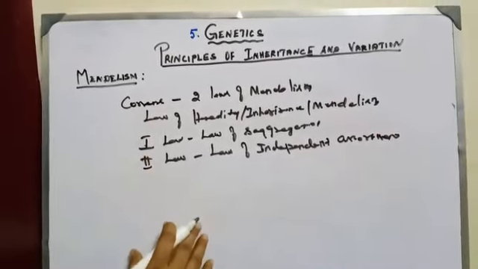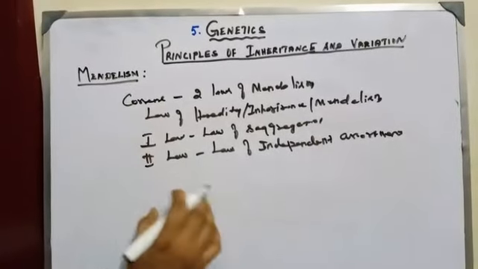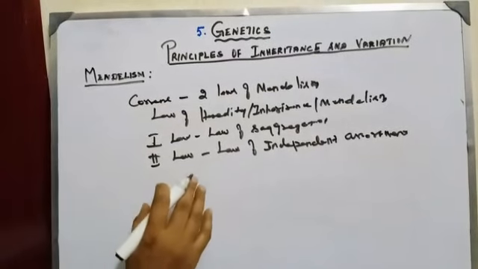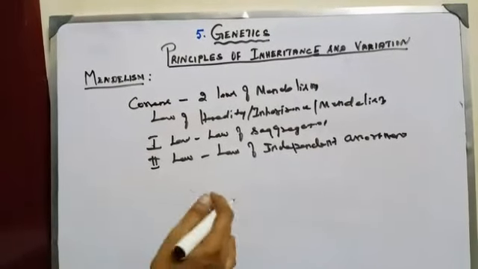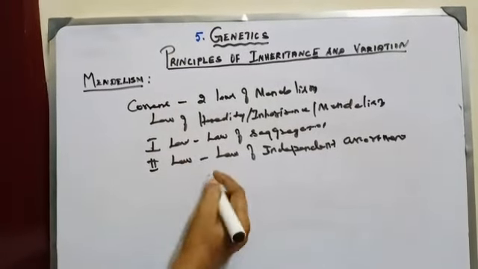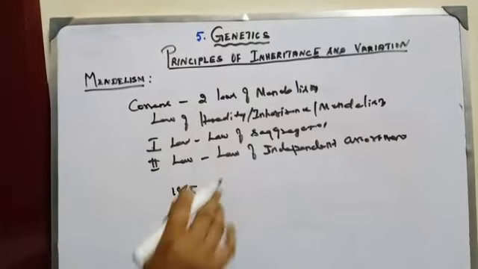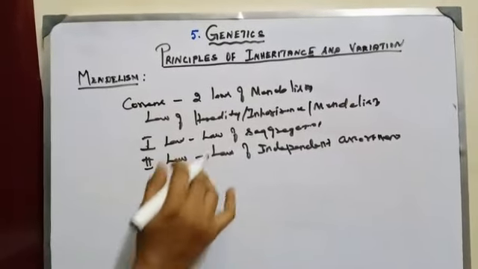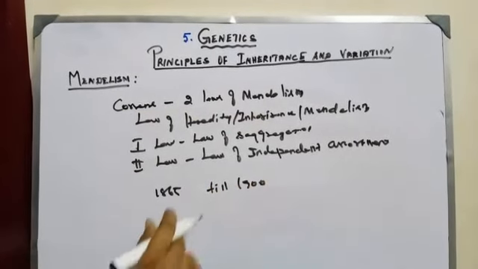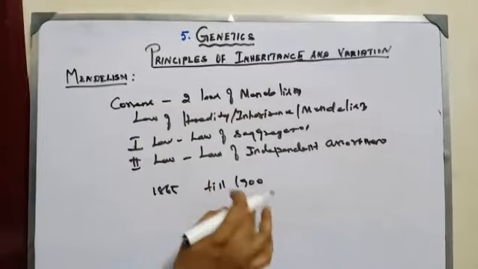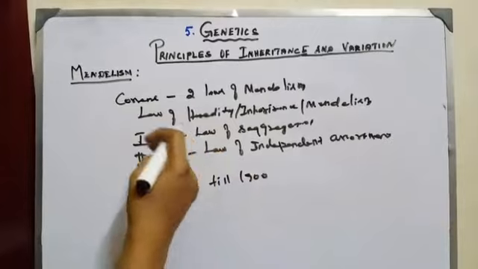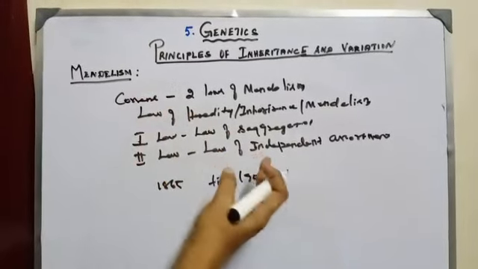Mendel's experiments remained hidden for 34 years. Why was it hidden for 34 years? We'll see that. Even though Mendel published his work on the inheritance of characters in 1865, for several reasons it was unrecognized till 1900, because in 1900 the three scientists rediscovered Mendel's postulates independently.